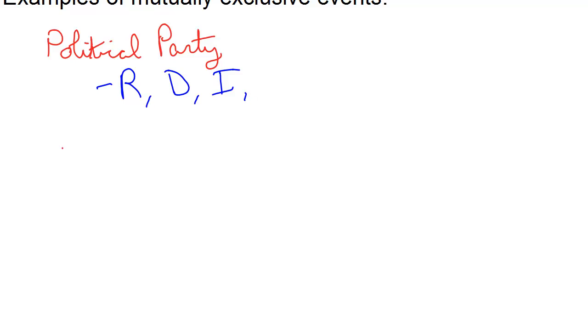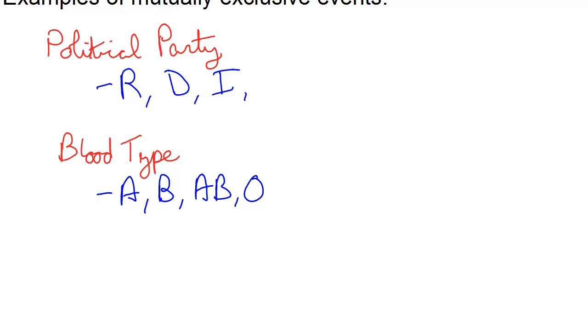Another example is blood type. And I can bet you're already thinking, well, there's some things that can overlap there. Blood type comes in 4 different types. There's A, there's B, there's AB, and there's O. Now O is a universal donor, and it can go into the other ones, but it's not ideal if you're wanting to get a transfusion. But you're either A, B, AB, or you're O. You don't fall under both types of categories.